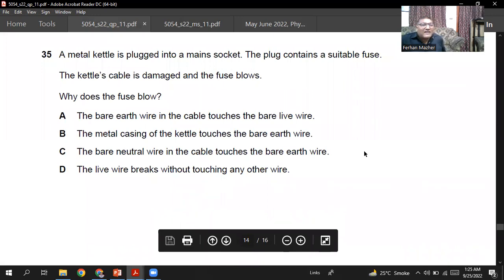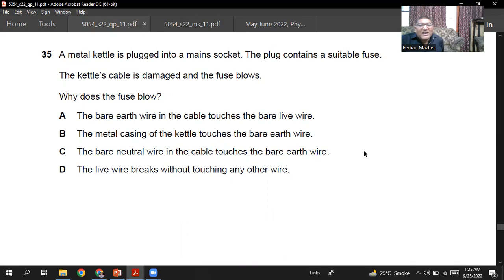A metal kettle is plugged into a main socket. The plug contains a suitable fuse. The kettle's cable is damaged and the fuse blows. Why does the fuse blow? The fuse will blow if the live wire comes in contact with the earth wire or with the body of the kettle. And both mean the same thing. Why does the fuse blow?